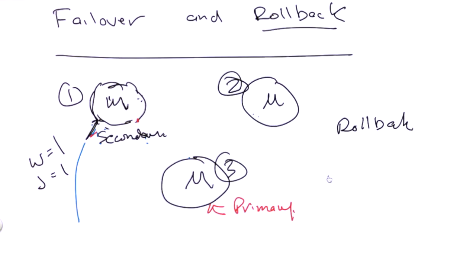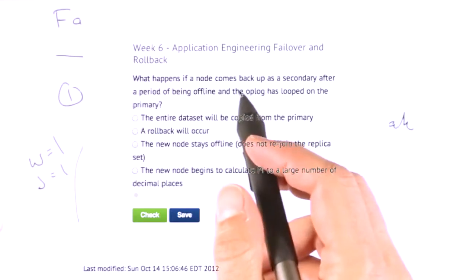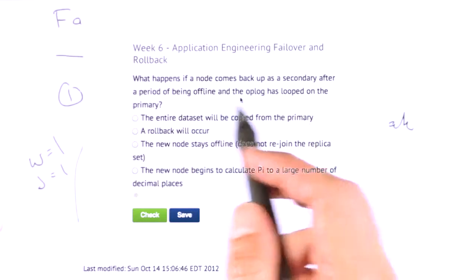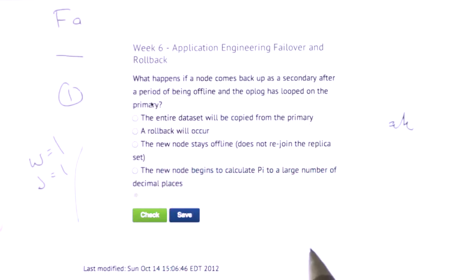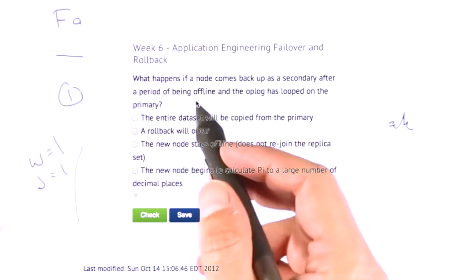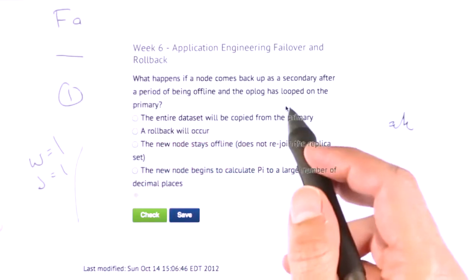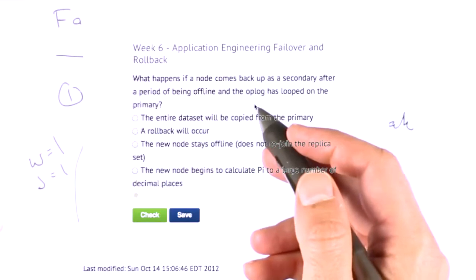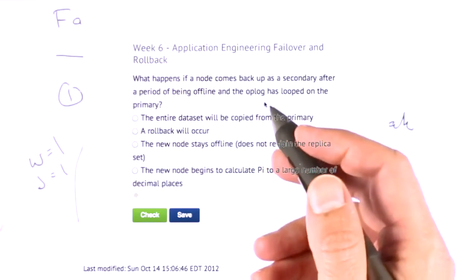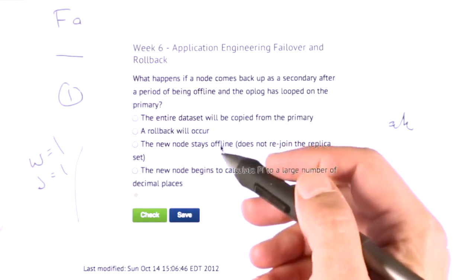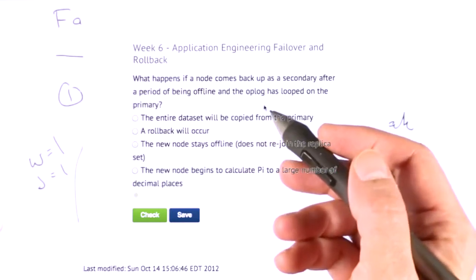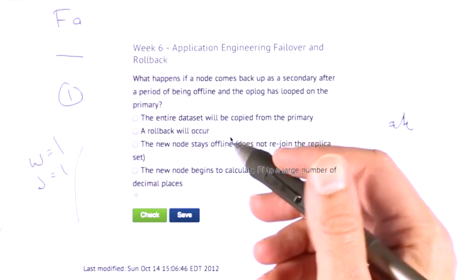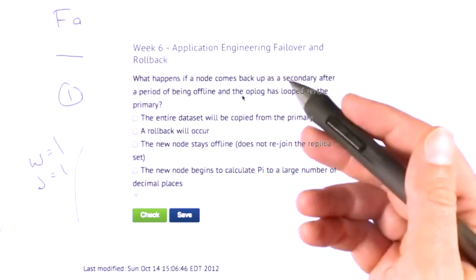Okay, let's do a quiz. So the quiz is, what happens if a node comes back up as a secondary after a period of being offline and the op log has looped on the primary? That's a scenario that we did not discuss, but maybe you can reason out what would probably happen. And remember, the op log is a capped collection, so it's possible that so much time has elapsed that when you go to look at the primary, it doesn't have any of the operations that happened in the intervening time anymore because it's already looped. It's been 24 hours or something. So what do you think happens in that situation?